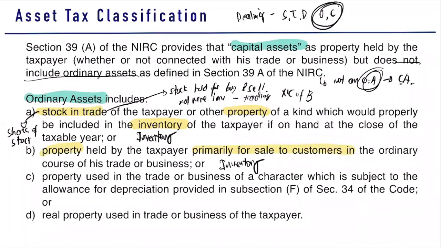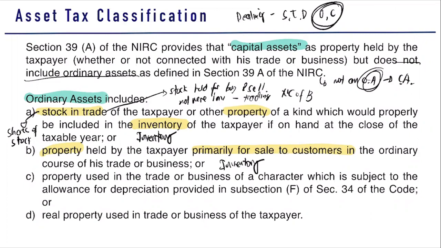Sir, what is the difference of item letter A to item letter B? In your item letter A, these are not your ordinary inventory, meaning your inventory normally is composed of your merchandise inventory or your manufactured items. But this inventory in letter A is not your normal merchandise inventory. It is not your normal merchandise, but it is considered still inventory. In letter B, these are your merchandise inventories. So that is the difference. But actually, as long as it is an inventory, it is considered an ordinary asset, whether it falls under letter A or letter B.